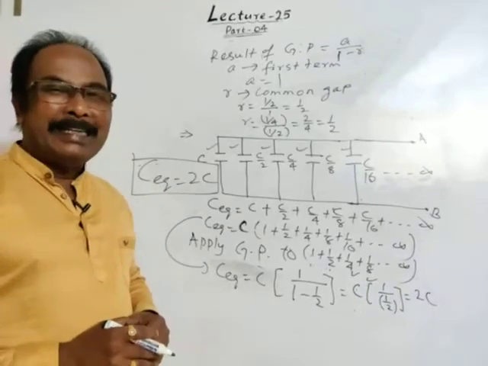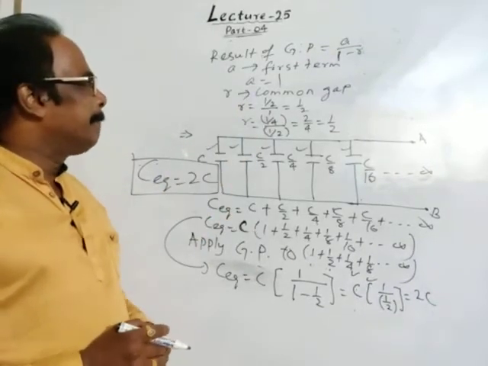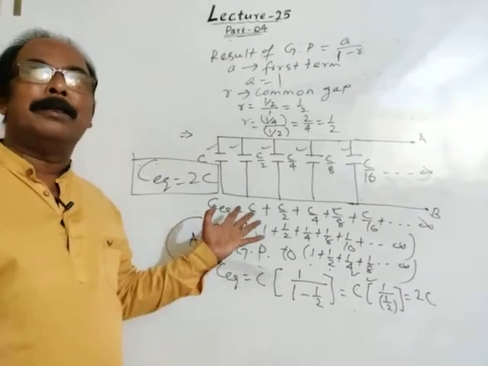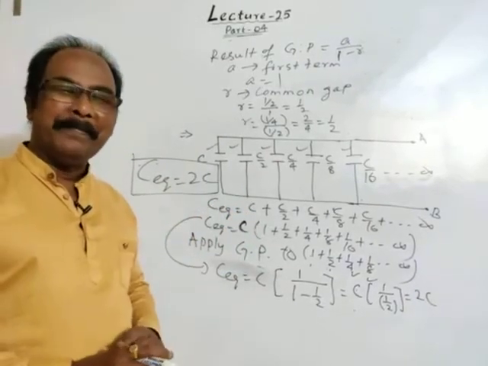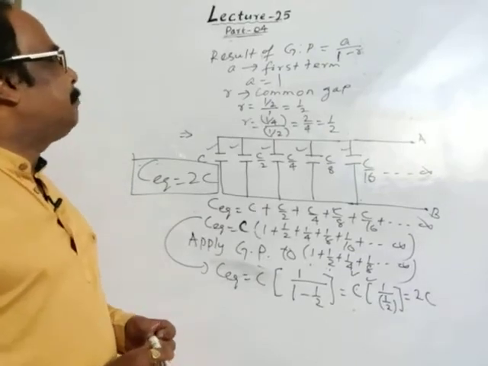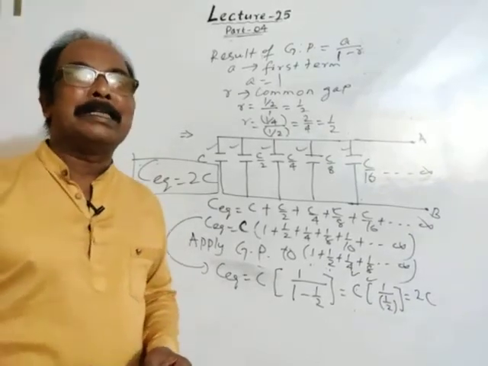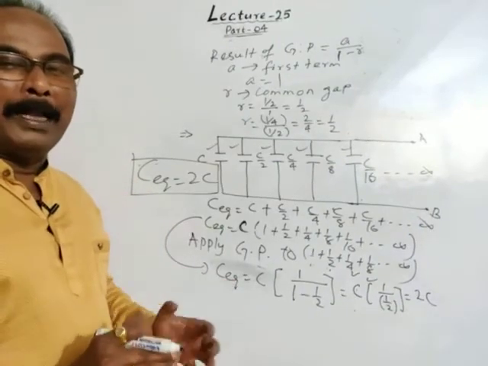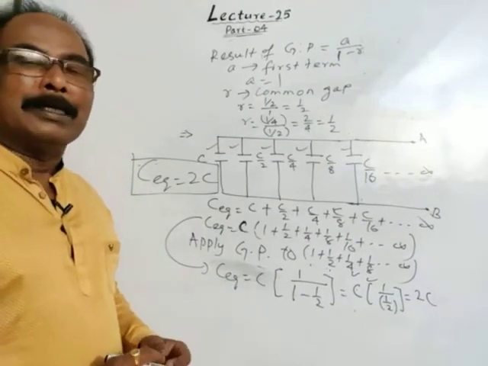Is it easy? So these are two examples of numericals based on infinite series of capacitors. In the next lecture, in part 4, I will discuss some more interesting applications of how to find equivalent capacitance in combinations of capacitors.